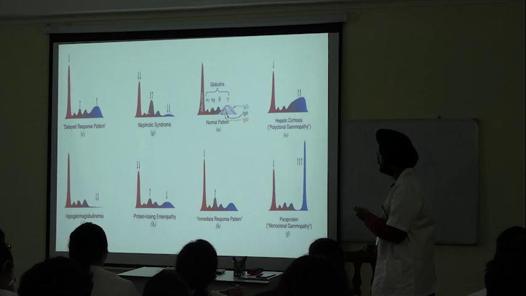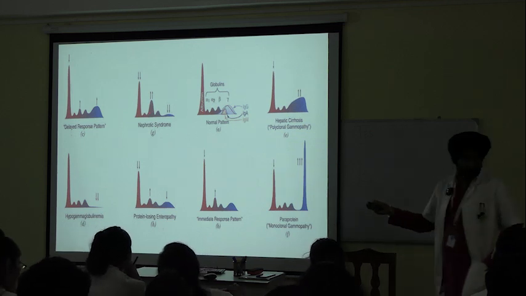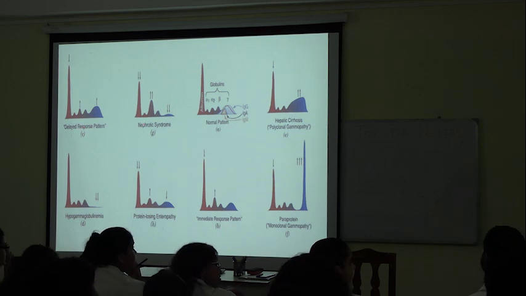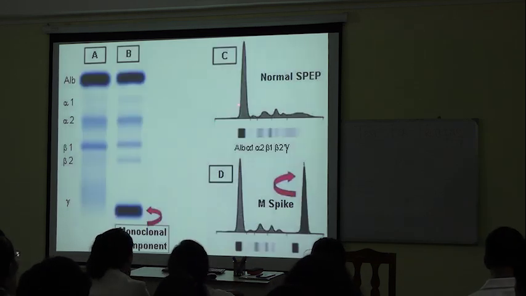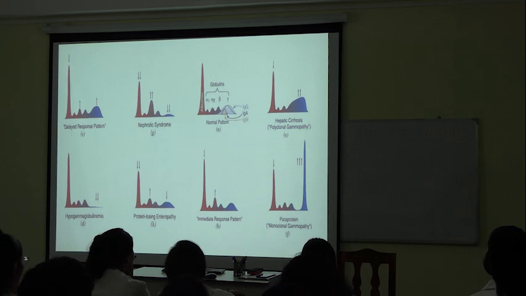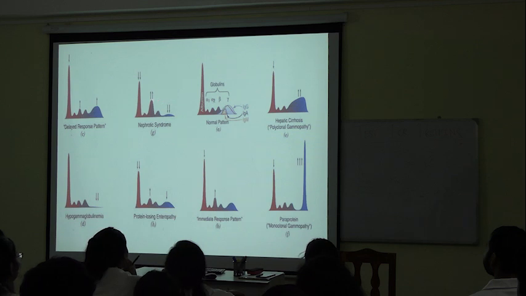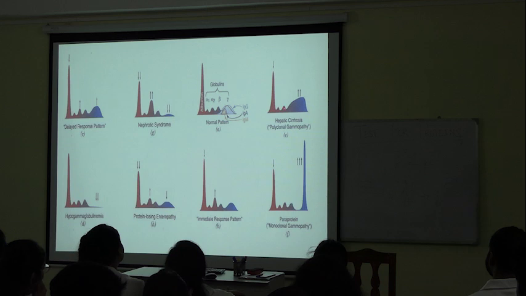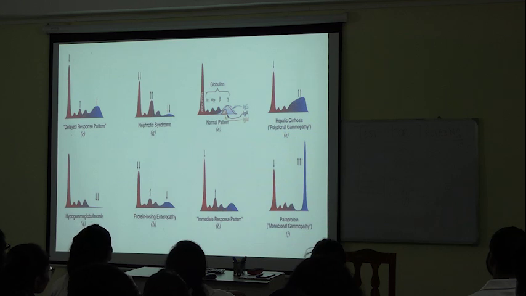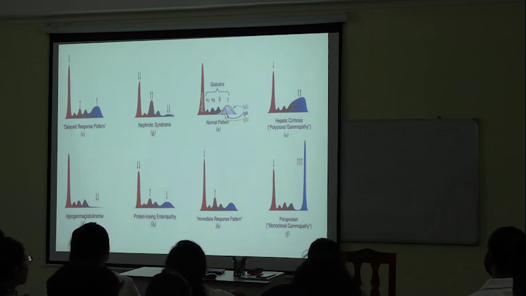In nephrotic syndrome, what is happening? There is one large albumin peak. Then there is no significant peak in the pattern. But in nephrotic syndrome, after this albumin peak, there is one more big peak, which is not normal. This is the normal pattern. Then there is hepatic cirrhosis. See, a very large and blunt pattern. These are all results of electrophoresis, visualized under a densitometer.